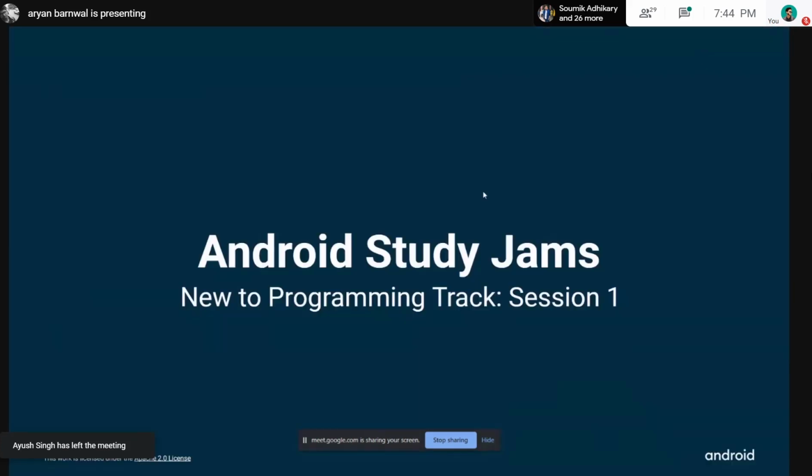One more thing. This whole track will help you gear up for the Google Solution Challenge 21. So what's this challenge? In this challenge, each DSC has to make some apps which will solve something for their local area.